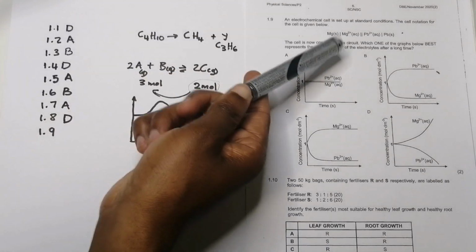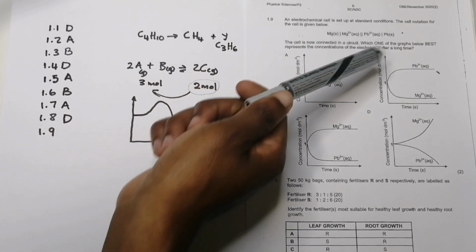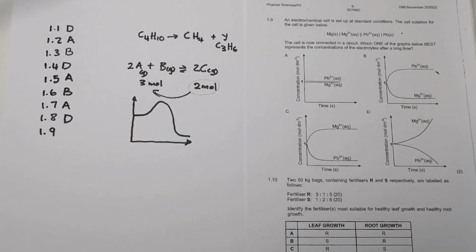So we know that magnesium should be our anode, and plumbium, which is lead, in this case should be the cathode, right? They say the cell is now connected in a circuit. Which one of the graphs best represents the concentration of the electrolytes after a long time?